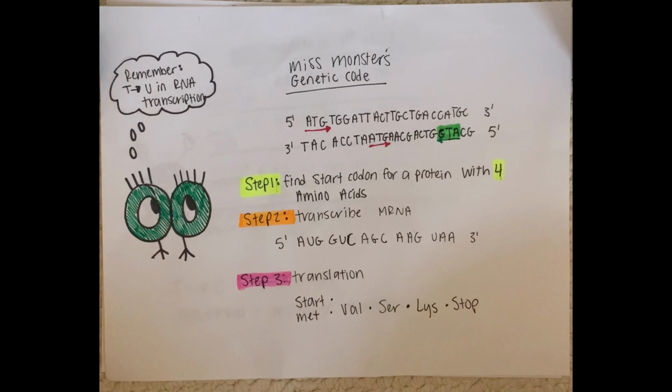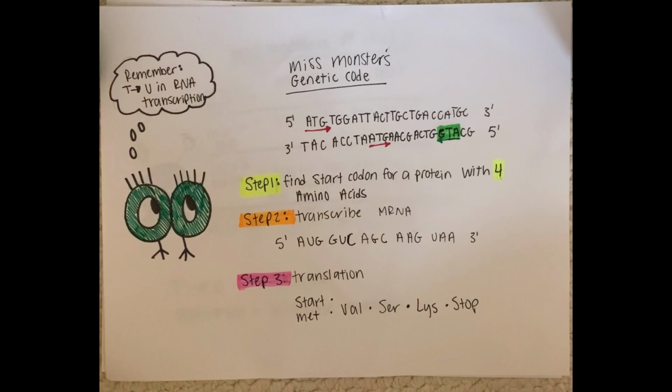She then looked at the bottom strand of her DNA and found another ATG, but this one isn't the one she's looking for either. Next, she looked at each DNA strand from right to left. Miss Monster found the correct ATG she was looking for on the bottom strand of DNA going right to left, meaning this will be the template strand and the top strand of DNA will be her coding strand.